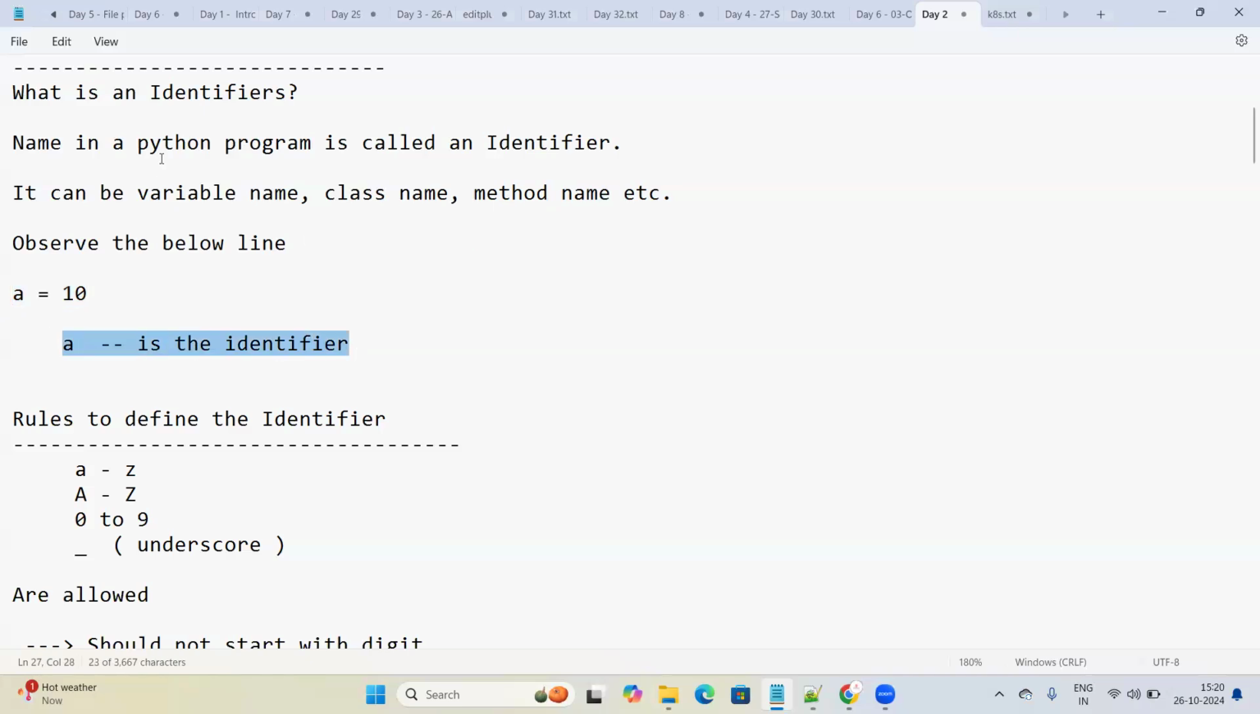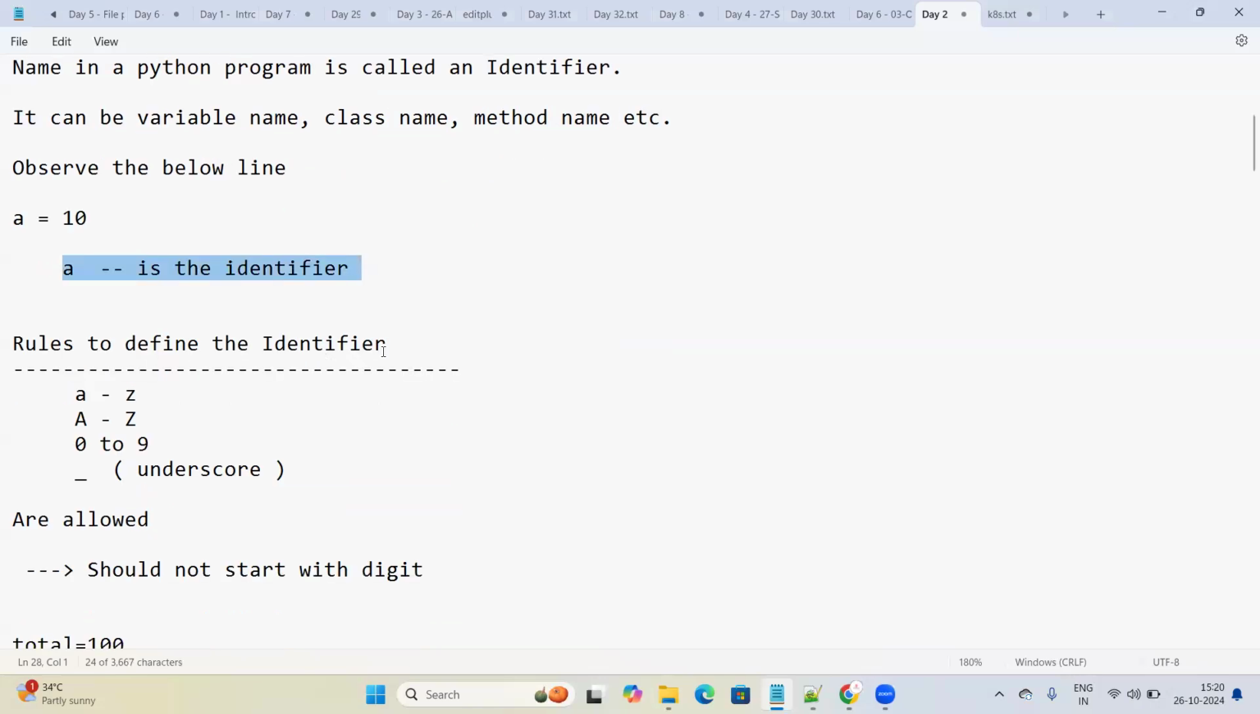Why? Because just now we discussed that any name in the Python program is called an identifier. It can be a variable name, a class name, a method name, or a function name. Anything can be called an identifier in Python. So a can be called an identifier.